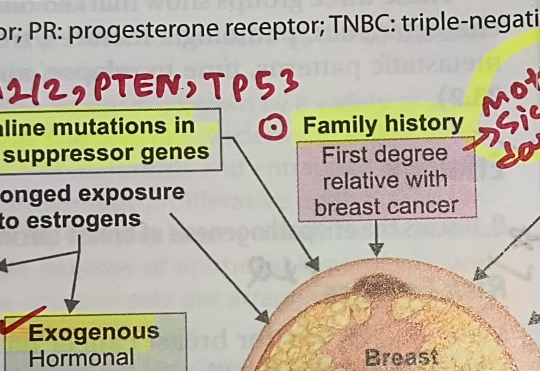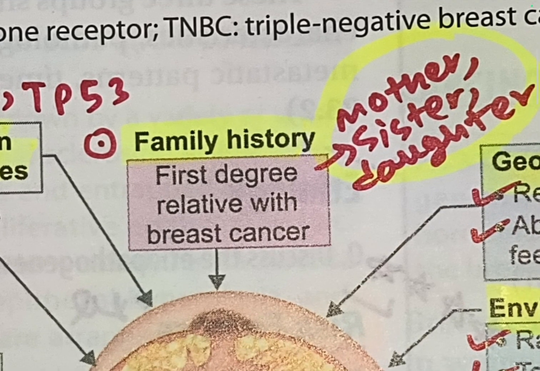Family history. This is very important. First degree relative with breast cancer. What do you mean by first degree relative? That is your mother, your sister, your daughter. They are your first degree relatives. If they have a history of breast cancer, the chances of you developing breast cancer significantly increase.